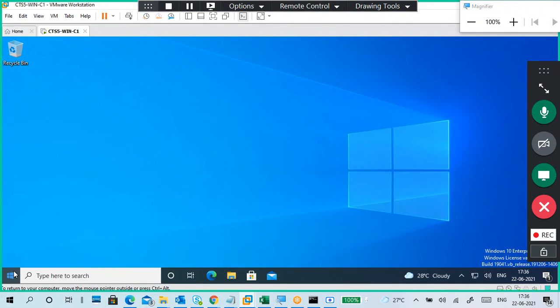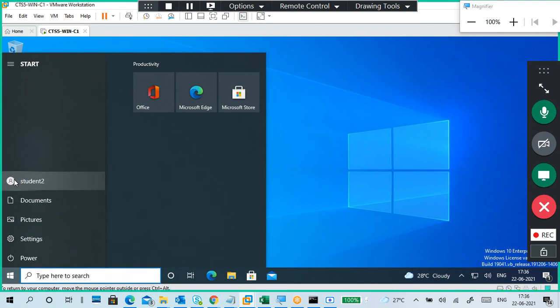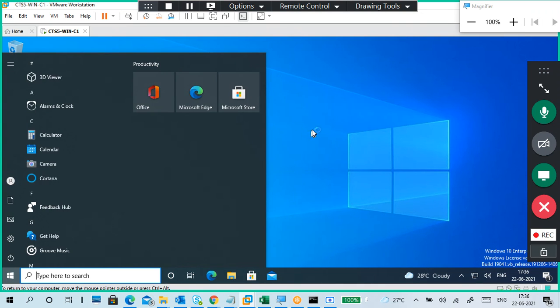So just as a sample, we'll try once. Otherwise, we'll try other places. I'm signing out and signing in with the same user. Otherwise, you can restart your PC, and then also the caches will generally clear. I'm signing out from user 2, meaning Student 2.